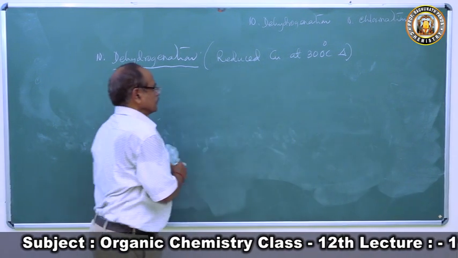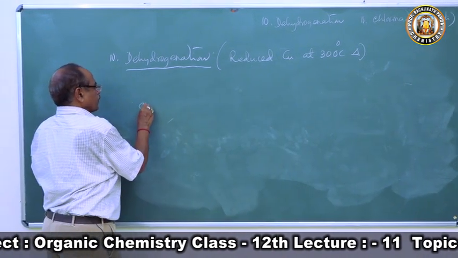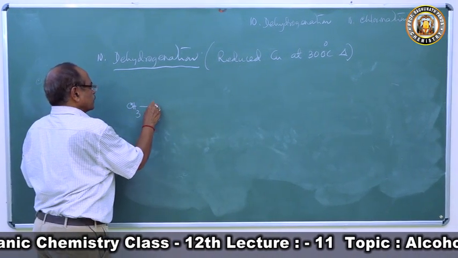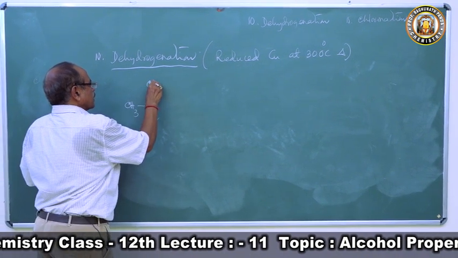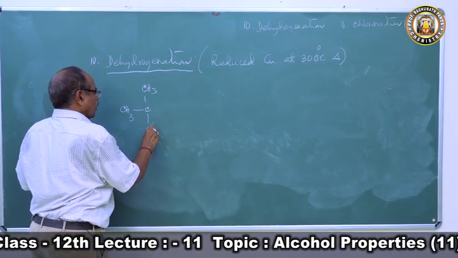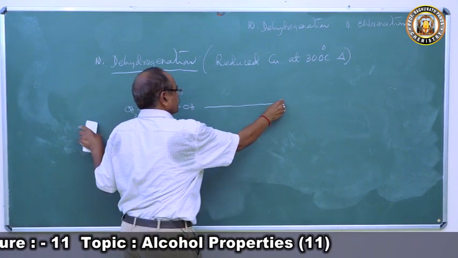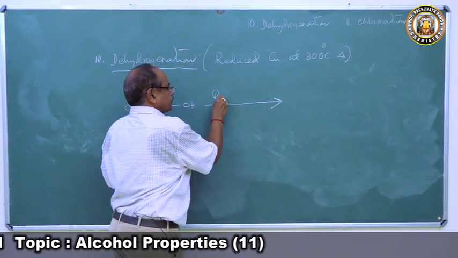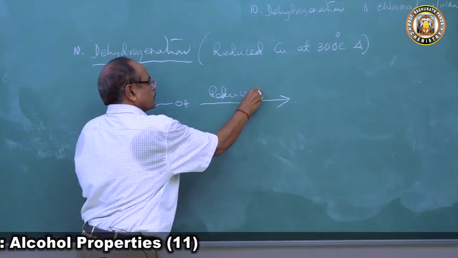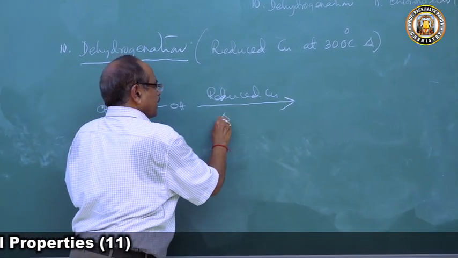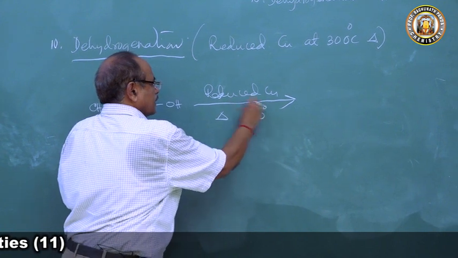We are taking tertiary butyl alcohol and heating it with reduced copper at 300 degrees centigrade.